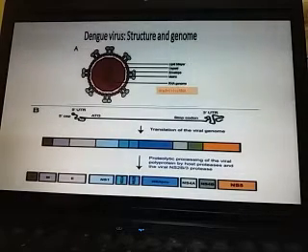You remember positive-sense and negative-sense RNA. Positive-sense RNA has a cap at the 5 prime end and a poly A tail at the 3 prime end of the genome.